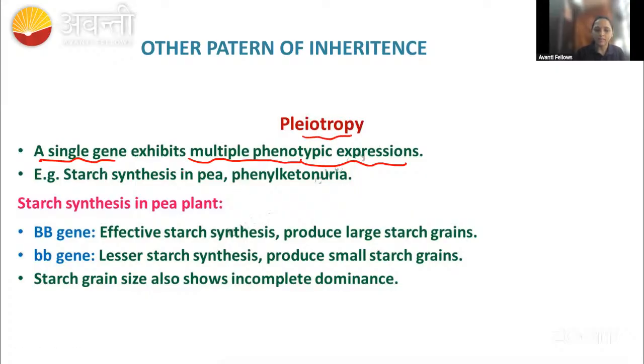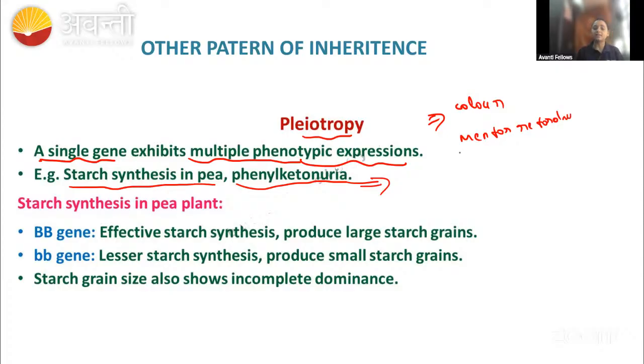Okay. For example, starch synthesis in the pea and phenylketonuria. If you take phenylketonuria, that gene is going to be responsible for the color, pigmentation, right? Color and the mental retardation and some other characters also. So that's why we call this phenylketonuria a pleiotropic gene, where a single gene is controlling multiple phenotypic expression.